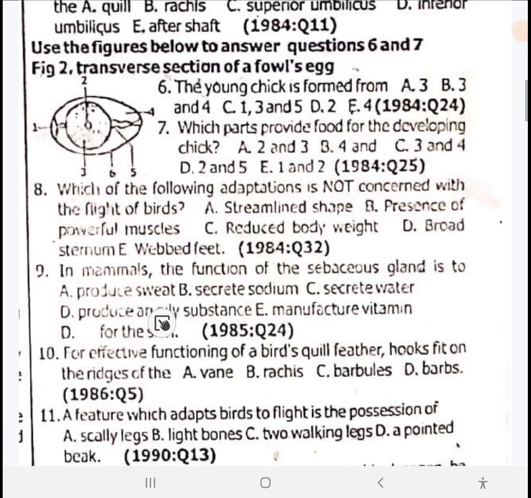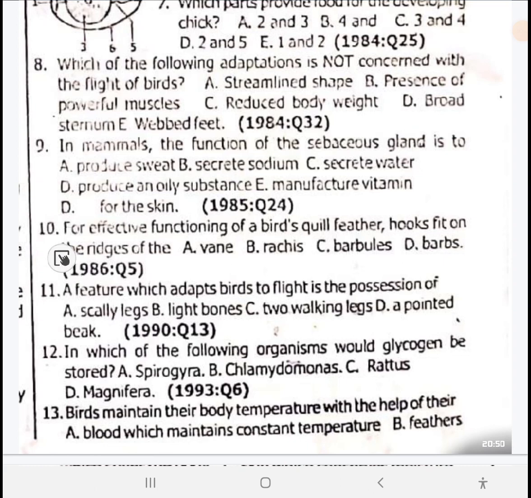Number 9: In mammals, the function of the sebaceous gland is to produce an oily substance, and this oily substance is called sebum. You could write: the oily substance, also known as sebum, helps to keep the hair and the skin waterproof. Number 10: For effective functioning of a bird's quill feather, the hook will fit on the ridges of the barbules. The hook would fit on the ridges of the barbules.